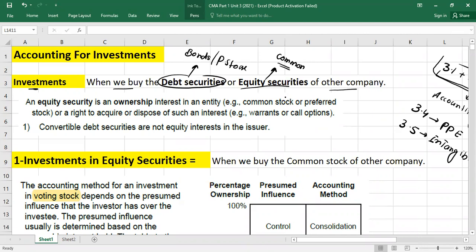So this is what is your investment. Now here we go. First, I'm going to start with investment in equity securities. Right? Because from accounting point of view, preferred stocks we will categorize as investment in debt securities.